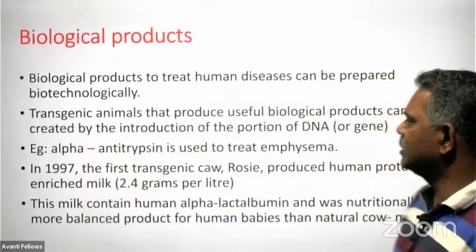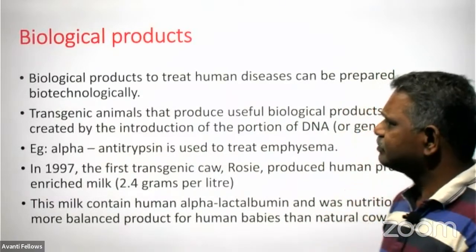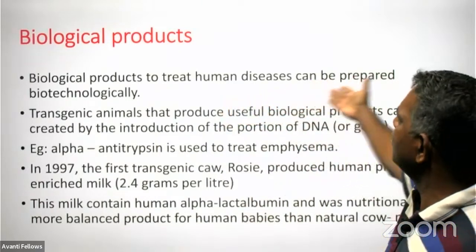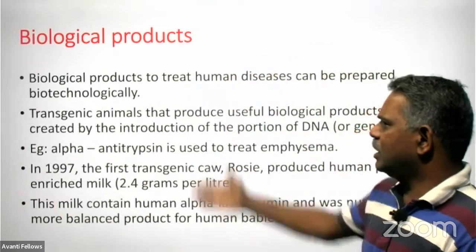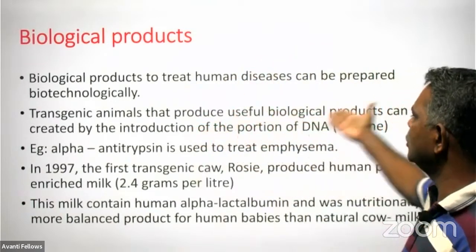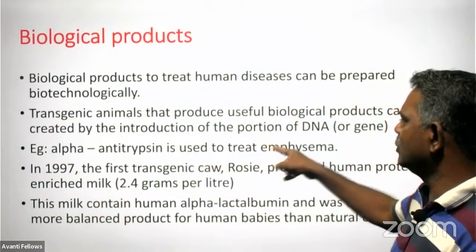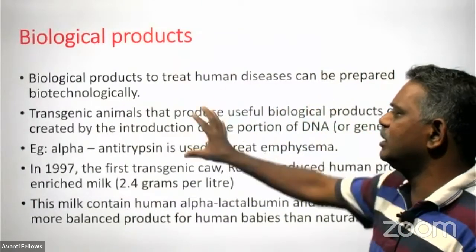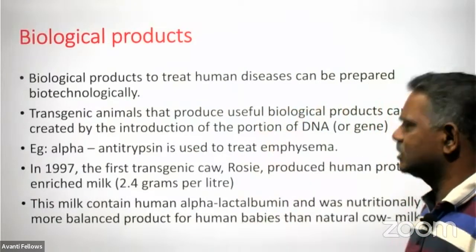Then for getting the biological products of human interest. So some biological products to treat human disease can be prepared biotechnologically. So transgenic animals that produce useful biological products can be created by introducing a portion of DNA or a gene. A foreign gene can be introduced in the body of an animal so that it produces some biological products.